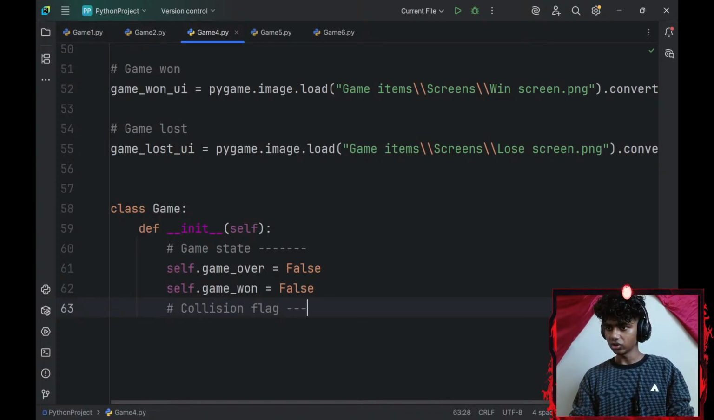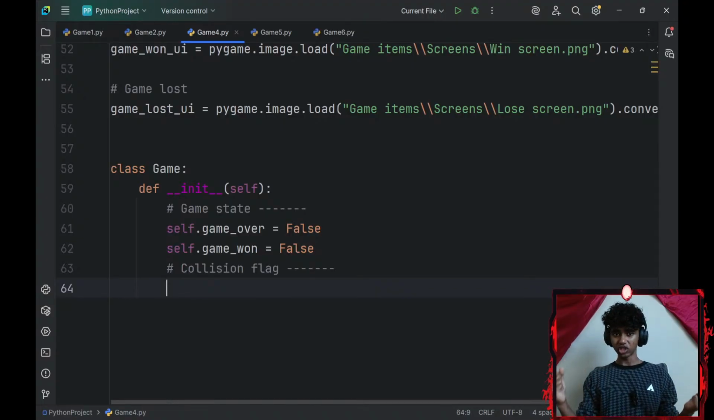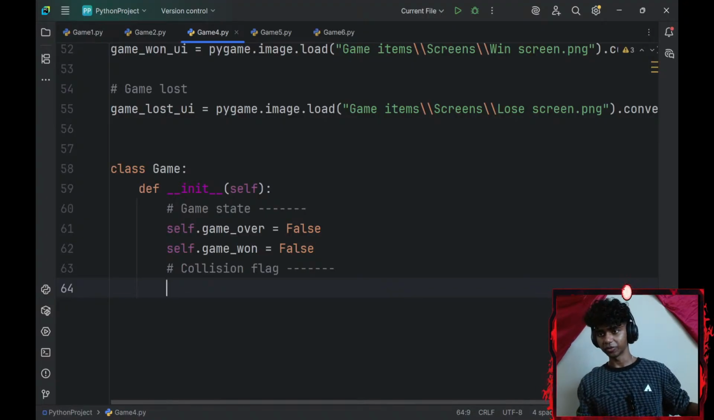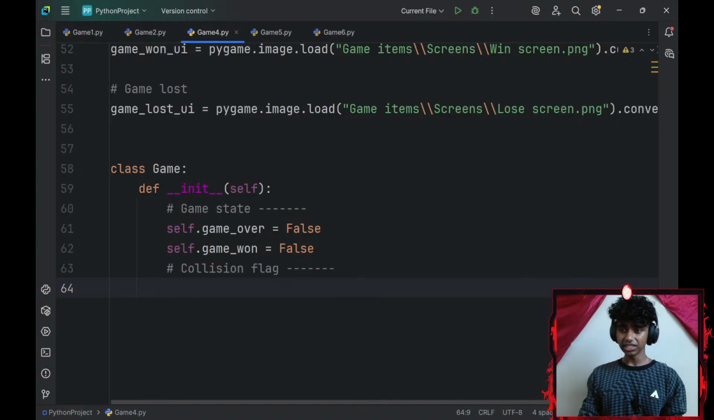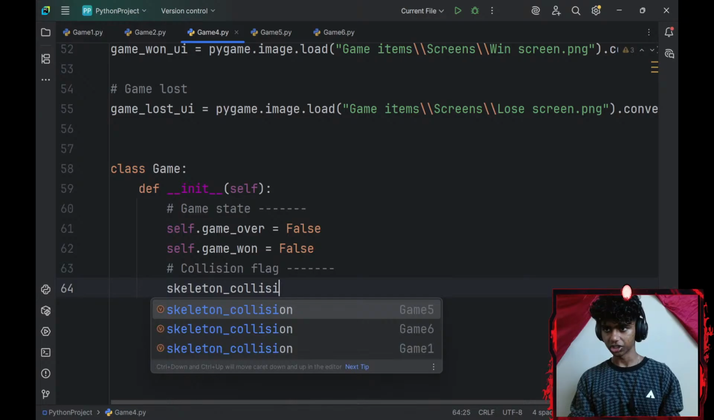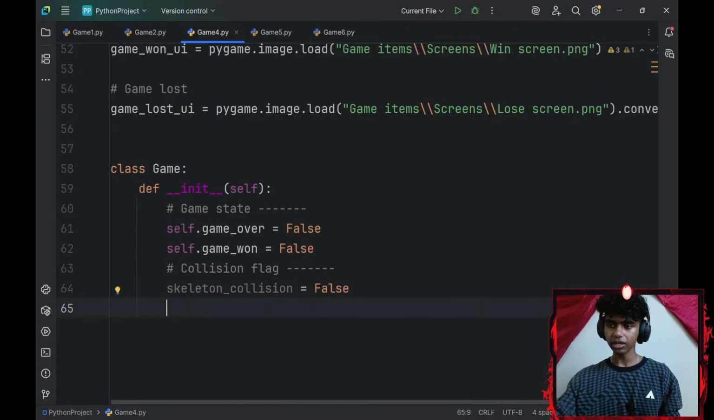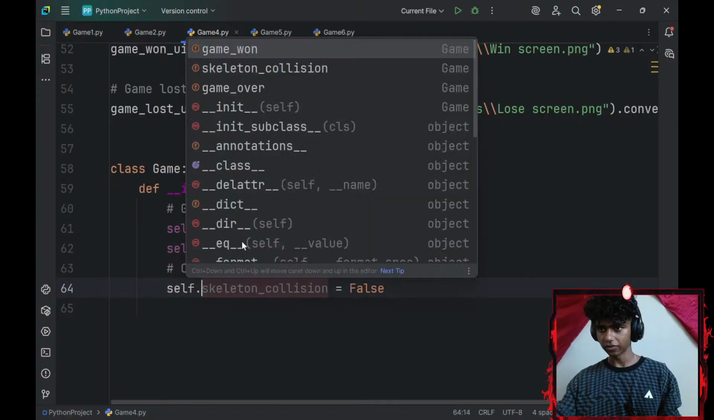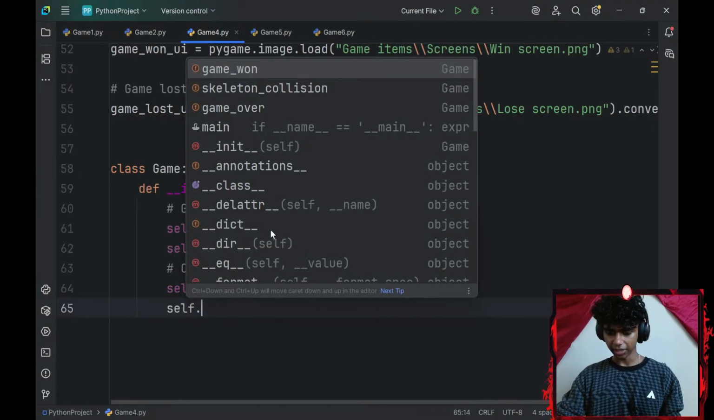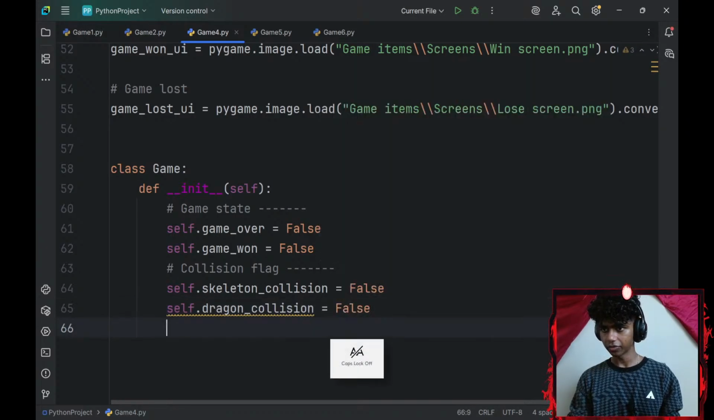Okay, I'll go with 1, 2, 3, 4, 5, 6 as well. And what all collision flags am I checking? I'm checking if my player collides with my dragon or my player collides with my skeleton. So let me go with a skeleton underscore collision variable. I'll set that equal to false. And then I'll go with a self as well. So self dot, then let me type self dot dragon underscore collision. I'll set that equal to false as well.